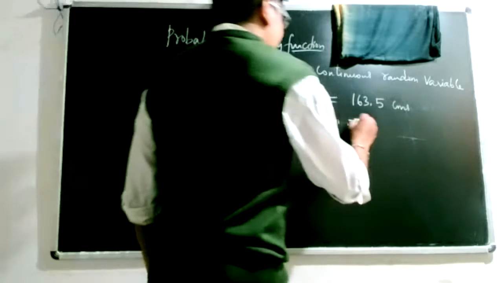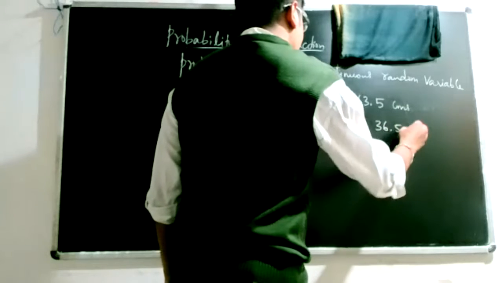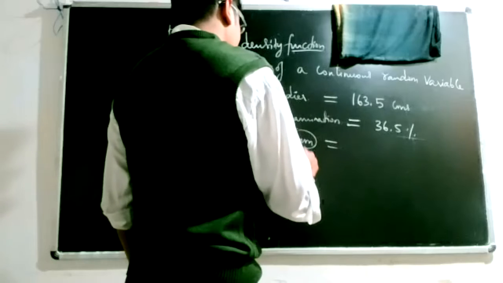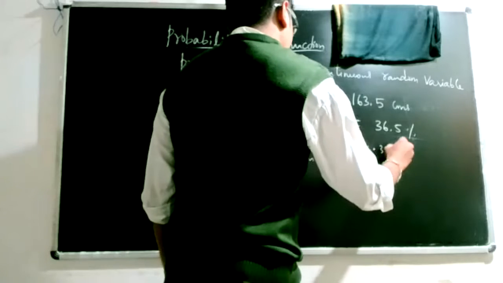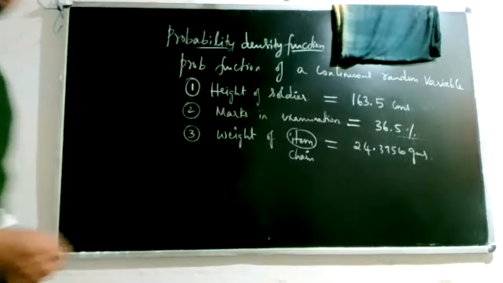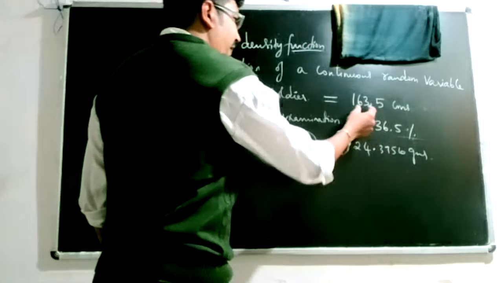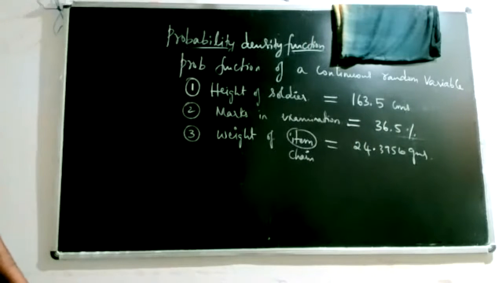You can say my marks in the examination are 36.5%, or the weight of a purchased gold chain comes out to be say 24.3756 grams. You can say it is taking exactly this particular value, but why is it not called discrete? Why is it called continuous?